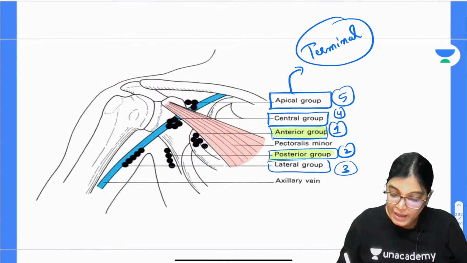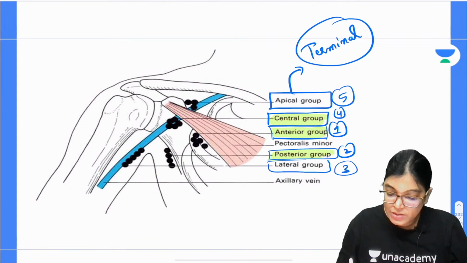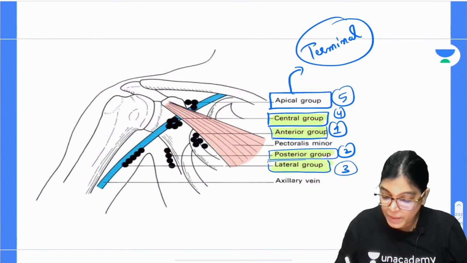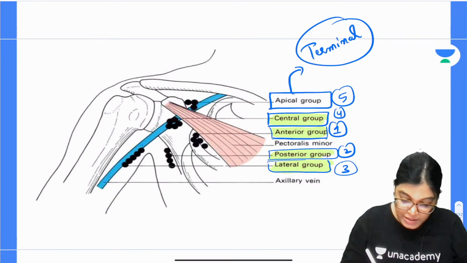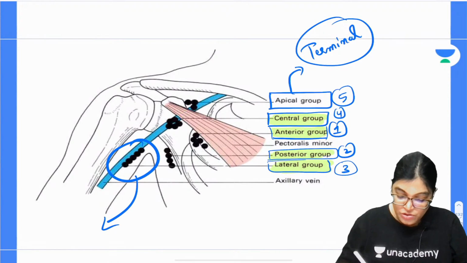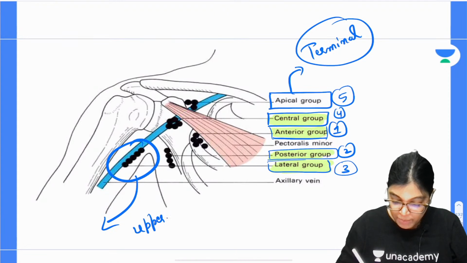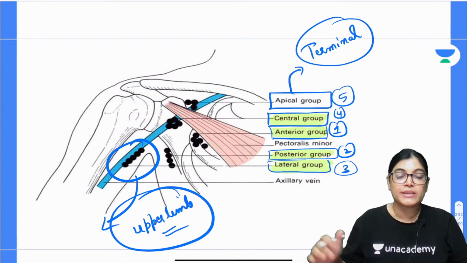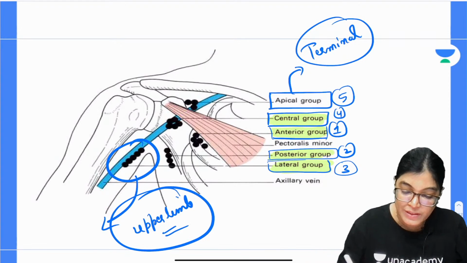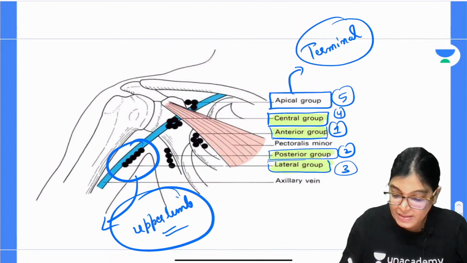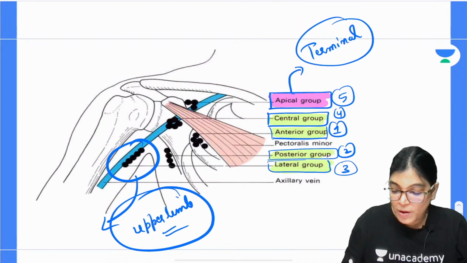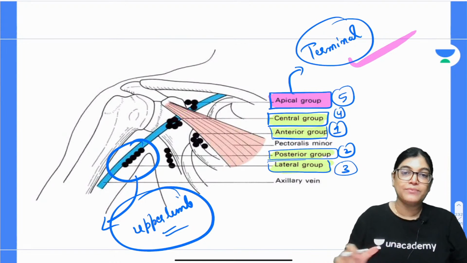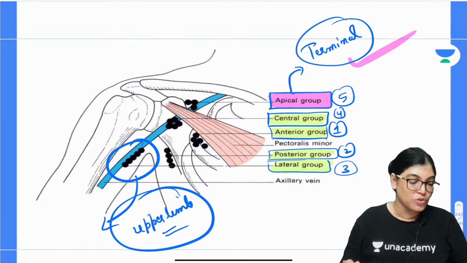Now, if I talk about the central one, it is draining lymphatics from the anterior, posterior group and also the lateral group. Here you can see this is the lateral group, draining lymphatics from all of the upper limb. And from all these lymphatics, anterior group, posterior group, lateral, central, ultimately it will reach the level of destination, that is apical group. So apical group of axillary lymph node is the terminal part of lymphatics. All the lymphatics will ultimately drain into apical group of axillary lymph node.